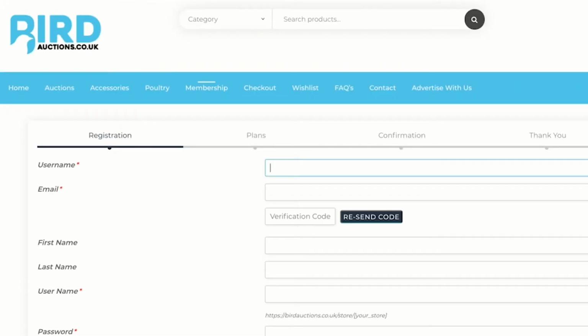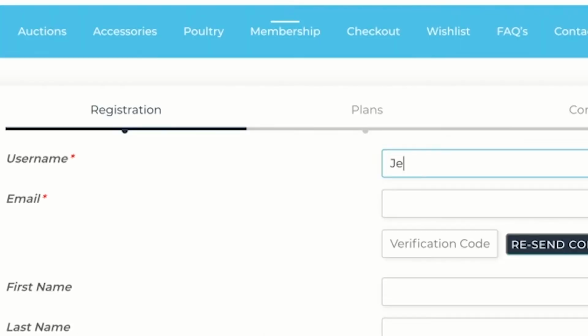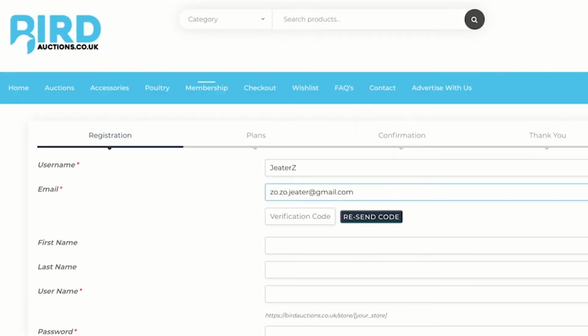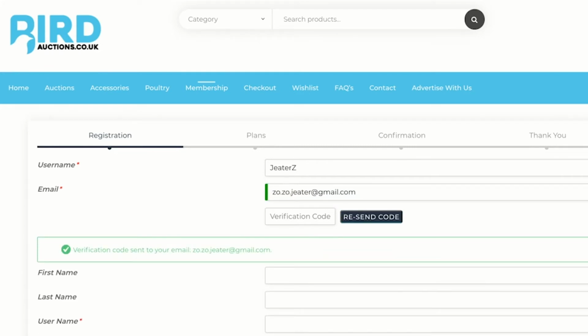I am going to create an account for myself. So I'm going to have my username as G2Z, and I'm going to use the email zoe.zo.gita@gmail.com. You'll then be sent a verification code once you click off this. You will then need to go to your email to collect your verification code, which I have been sent mine, and it's